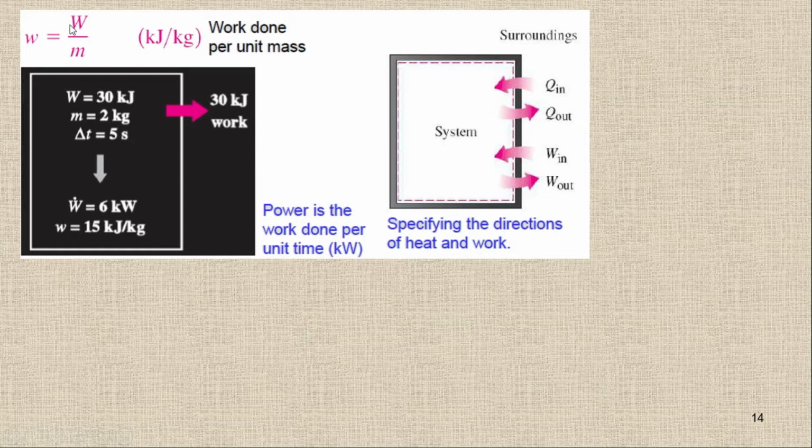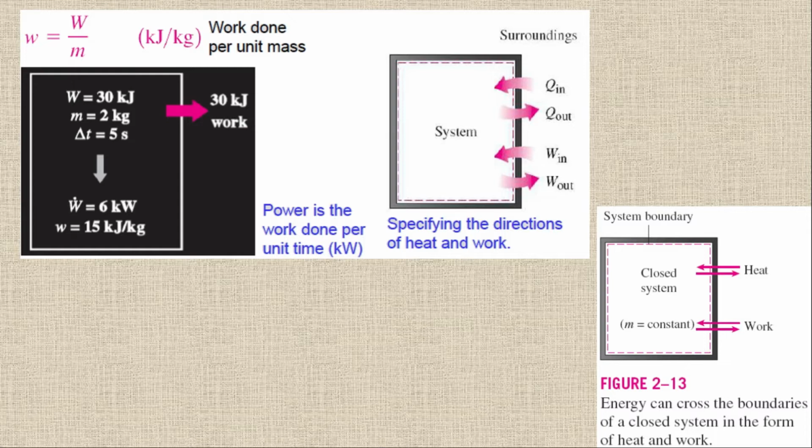So remember, we have the capital W, we have small w, and then we have W dot, which is equal to power. And this is the formal convention: Q in, Q out, W in, W out. If you remember this, then it will be easy to write the energy balance.